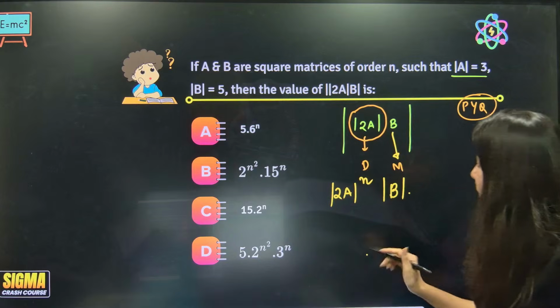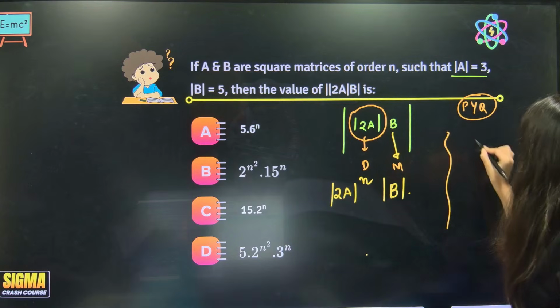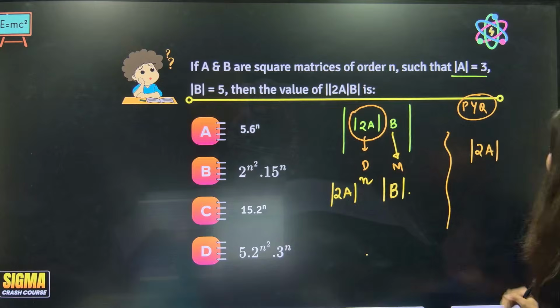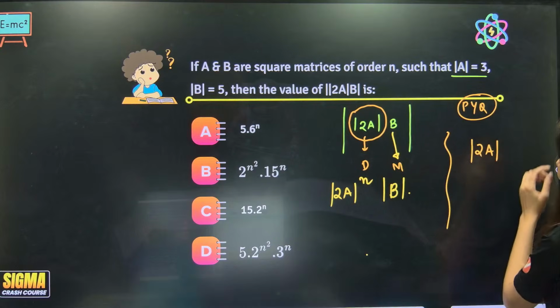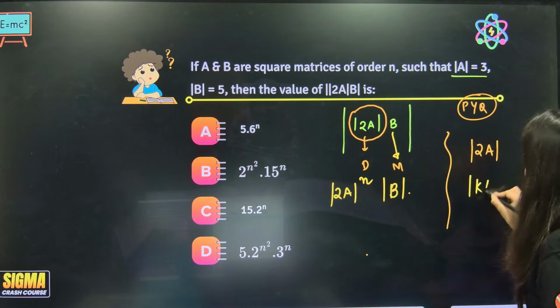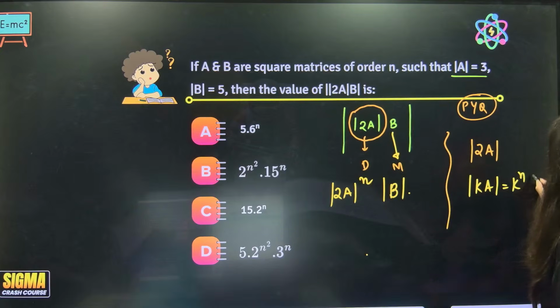Now, one more time, see, if I talk about determinant of 2A, correct? Now, again, let's treat it as a different thing. Don't you think determinant kA is equal to k power n determinant A?